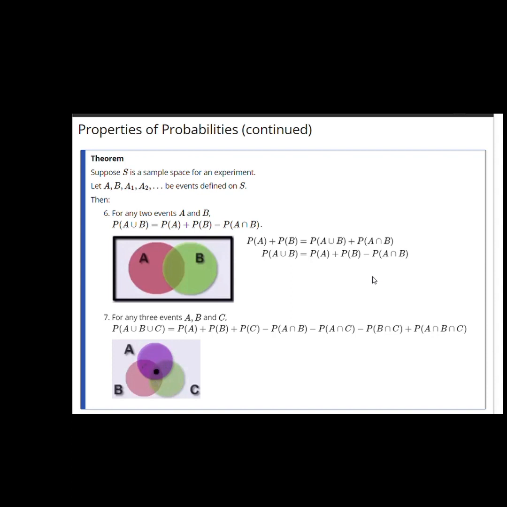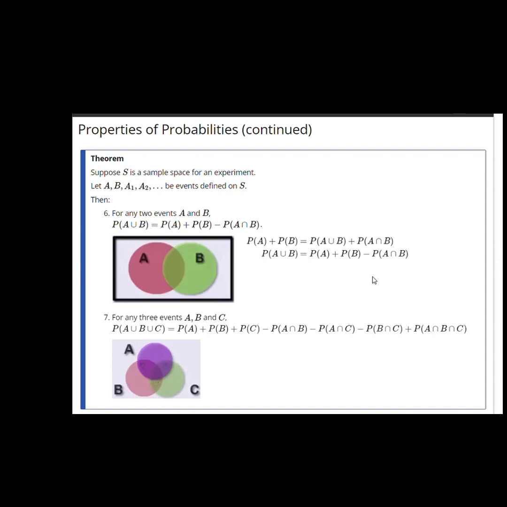Points that appear in the intersection of all 3 appear 3 times. So if I were to restrict myself to P of A plus P of B plus P of C, I would like to remove the overcounting, and I begin by removing the overcounting of those points in intersections between A and B. So for example, that's these points, and those in A and C, and those in B and C. And I subtract each one of those once. And that reduces those 2's to a 1.